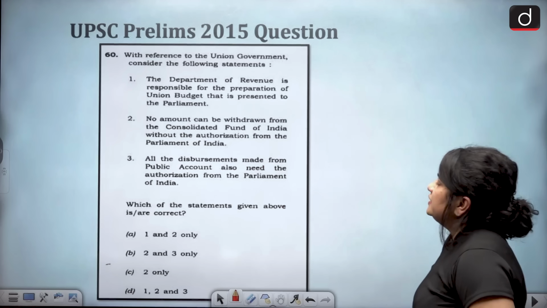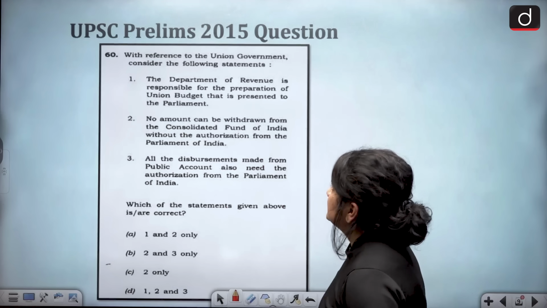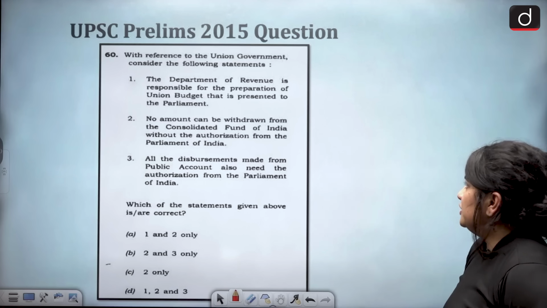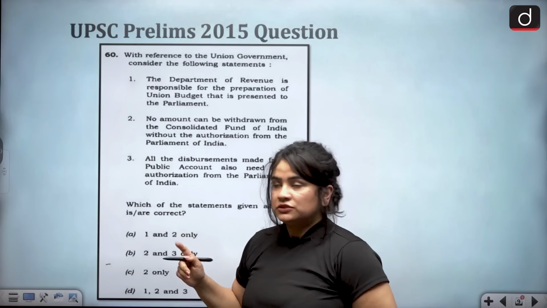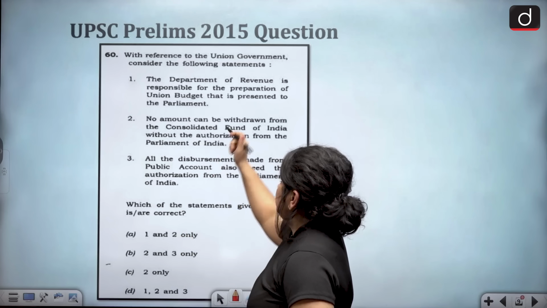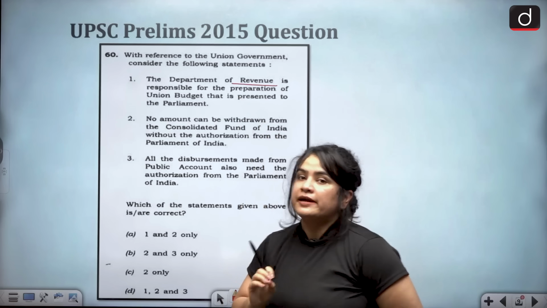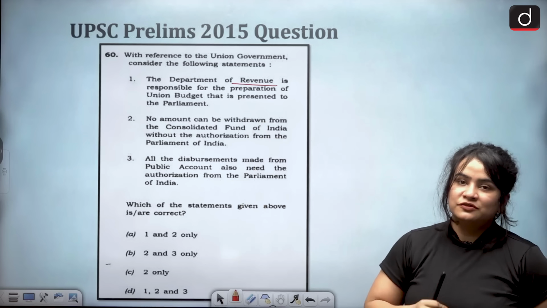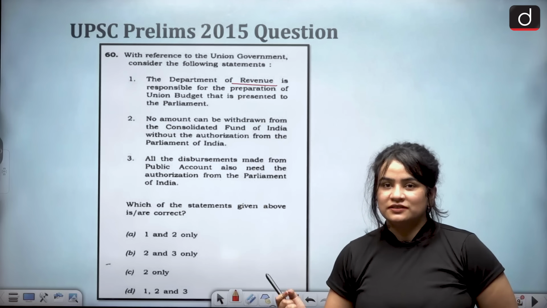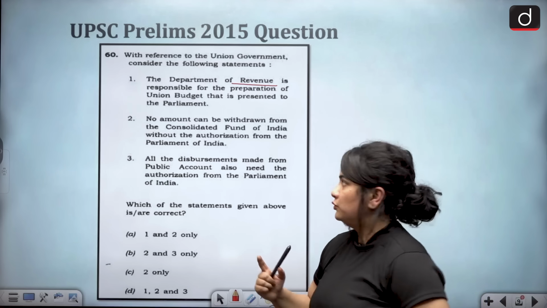With reference to the Union Government, consider the following statements. 1. The Department of Revenue is responsible for the presentation of Union Budget that is presented to the Parliament. Now, the statement can appear to be very tempting to be marked as correct because budget has to do with revenue receipt, revenue expenditure, so on and so forth, sources of revenue.